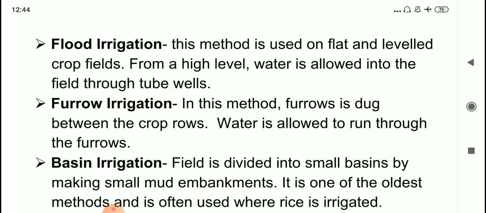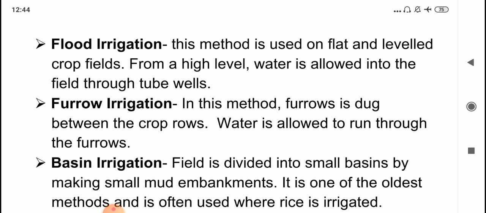The first method is flood irrigation. Now this method is used wherever there is an ample amount of water. Otherwise this method is not used. What is done is a tube well is used and it is suitable for flat crop fields. From a high level, water is allowed into the field through tube wells and the entire field is flooded with water, and in this way the crops can absorb water. So as I told you, it is suitable only when plenty of water is available.